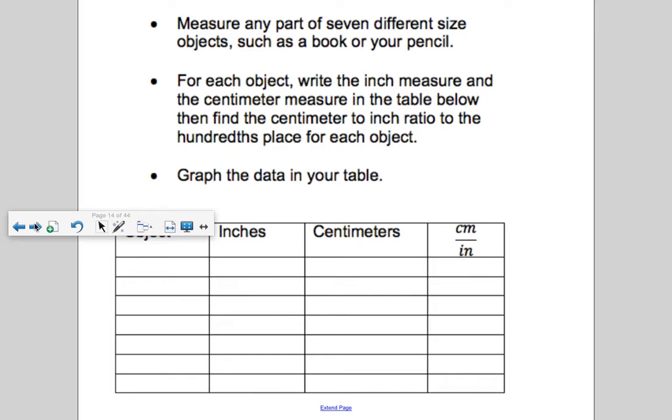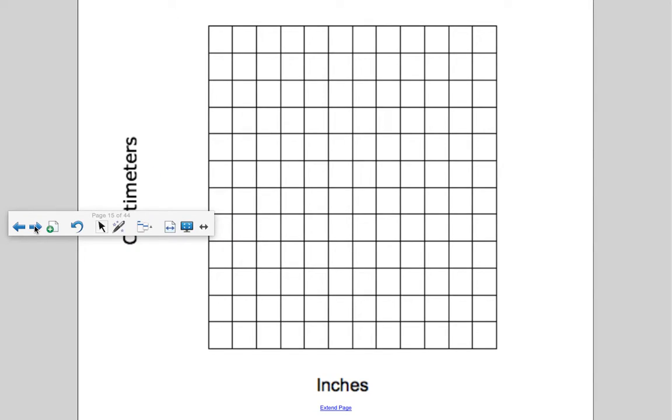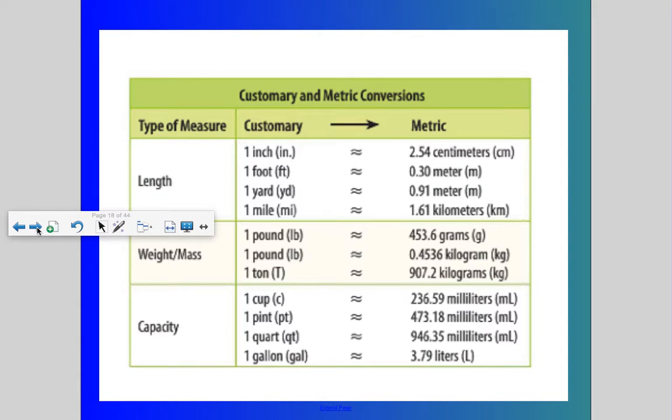Alright, so during class, we're going to be measuring different items in our classroom using a ruler. A ruler has inches on one side, and on the other side it has centimeters. You will measure something like a pencil, then flip the ruler over and measure it on that side. Then we're going to graph it. You're going to realize through this graph